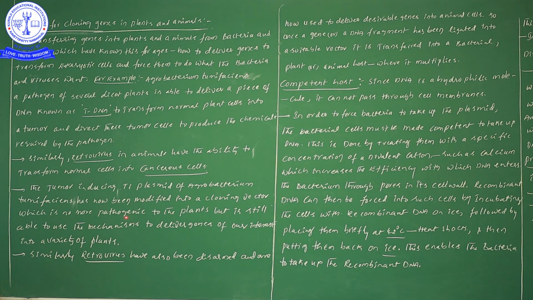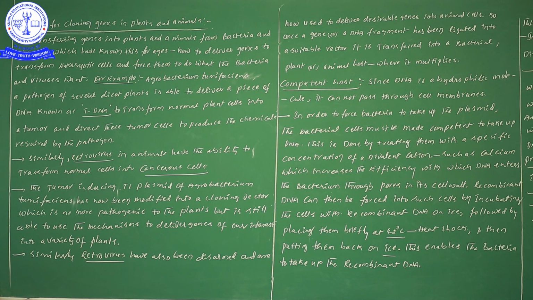Did you remember this one? Try to listen carefully. Initially the same Agrobacterium tumefaciens we have taken as a pathogen, but when we give some kind of modifications, automatically that particular pathogen is not acting as a pathogen. But it can still use its mechanisms to deliver the genes of our interest into a variety of plants.